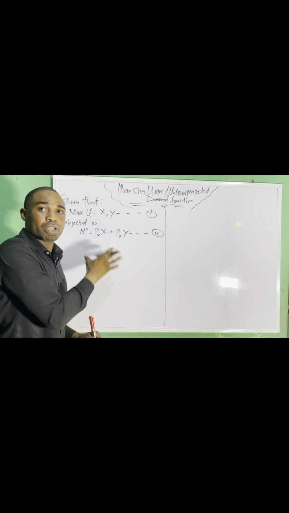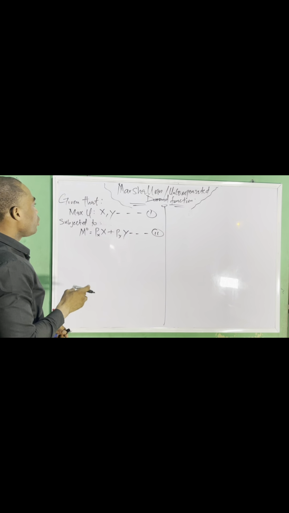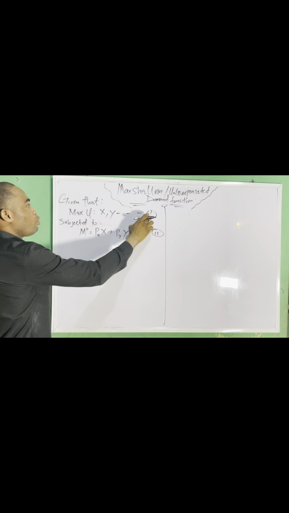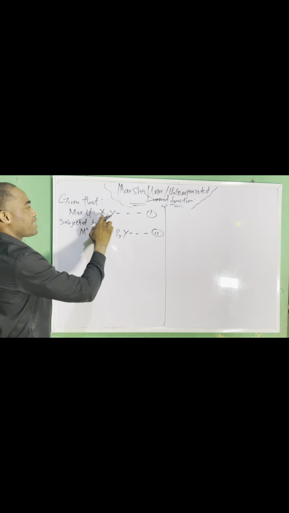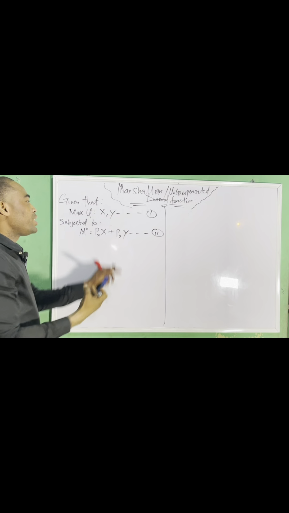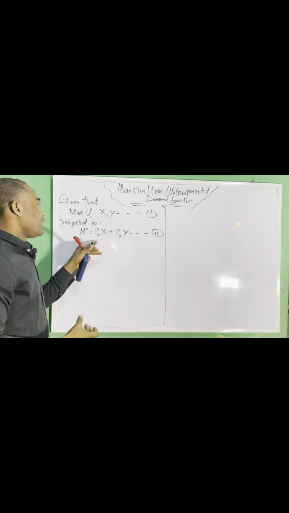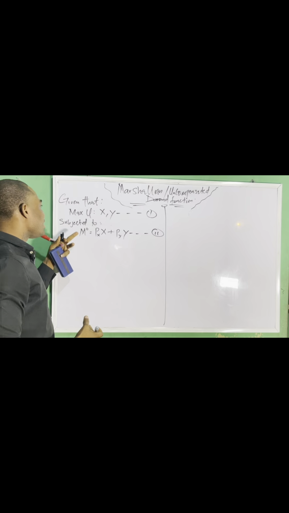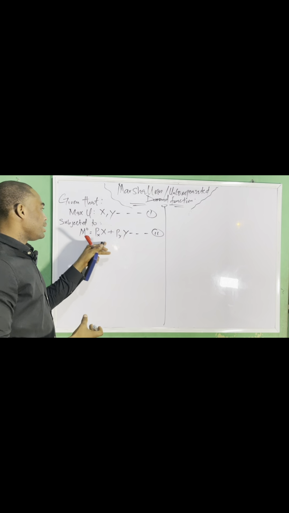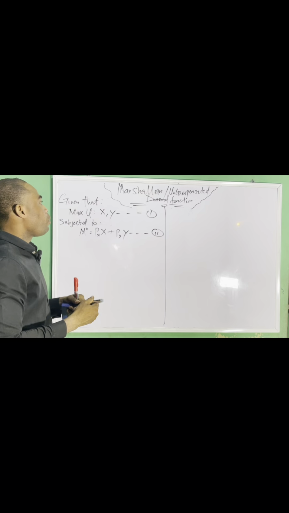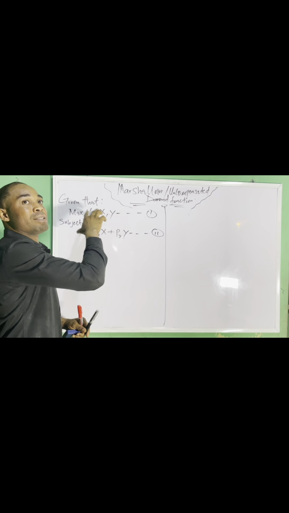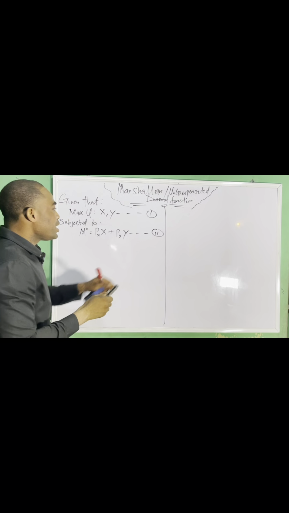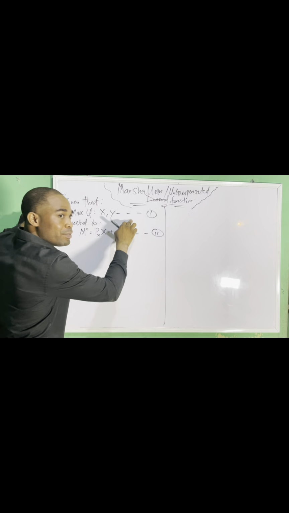Now, this aspect is just a derivation aspect. Looking at this, this is our objective. Note, equation 1 is our objective. The objective is that we want to maximize utility. But our objective is subject to the budget line. That is, our objective is constrained by the budget line. What we are saying is that what can determine your utility satisfaction is the level of income, what you can afford, which is the budget line. So this is the constraint, and this is the objective that we want to achieve.